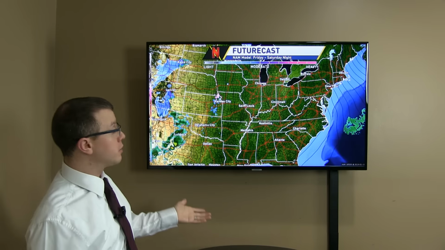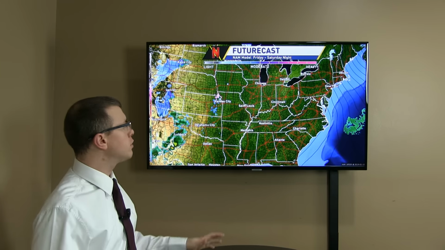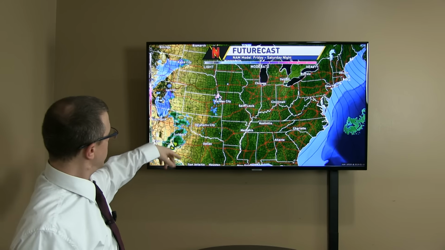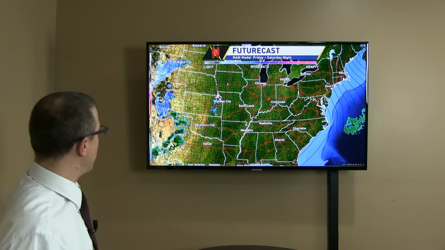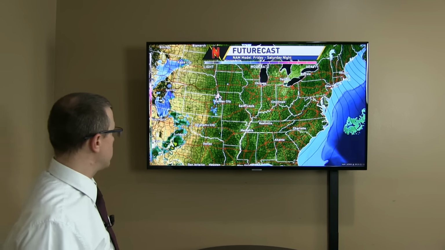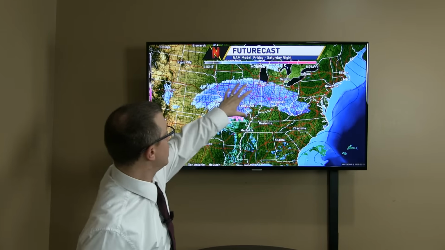This particular model is the NAM model. It's a short-range model. It goes out about 3.5 days. This runs from Friday through Saturday night, so it will not cover the entire storm at this point in time. But it starts out here near Lubbock, Texas, with some rain, a little bit of snow in the mountains, with a wave of low pressure coming off the Rocky Mountains. As we put this into motion here, you can see we get plenty of moisture. It comes in fast. The rain changes to snow.